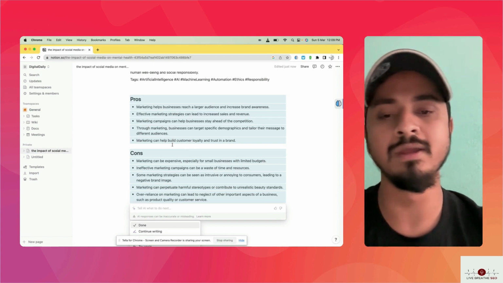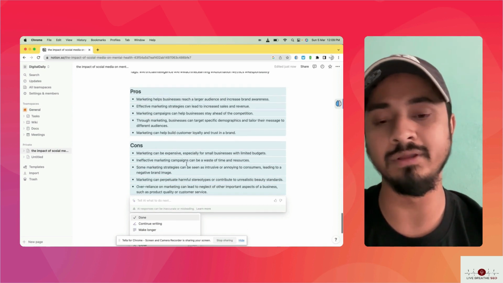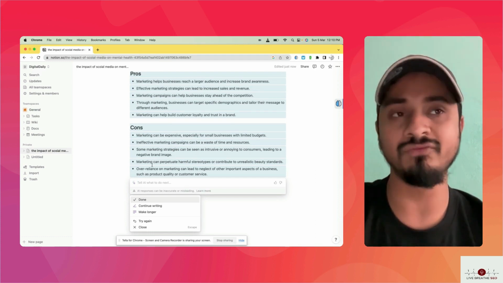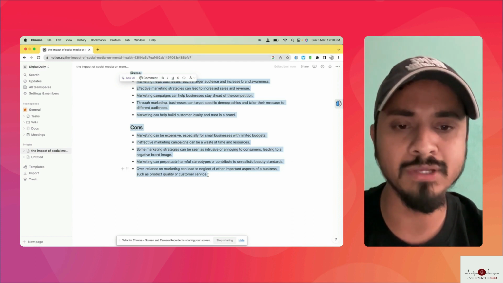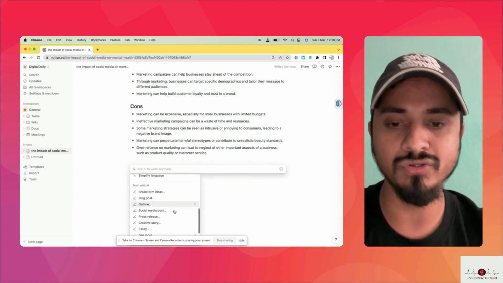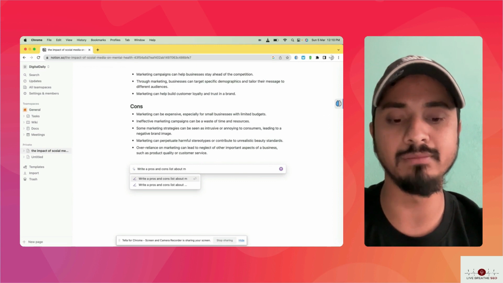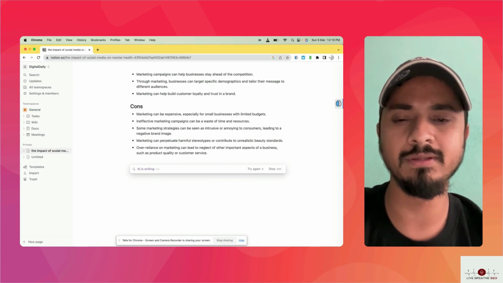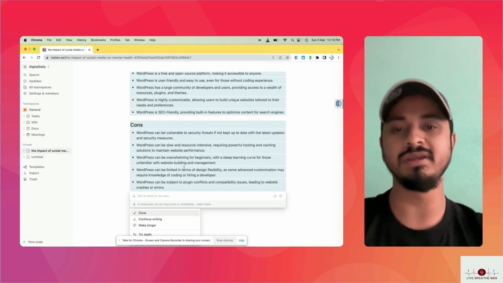This could be very helpful if you are doing affiliate marketing, and if you are writing pros and cons of using software. Let's just say, let me quickly test it though. Okay, pros and cons. Okay, so I'm going to test it out. Pros and cons about Medium. Okay, WordPress, sorry, WordPress. Okay, let's see. Okay, guys, it's going to give you the whole comparison here.